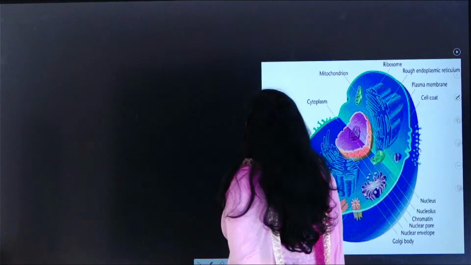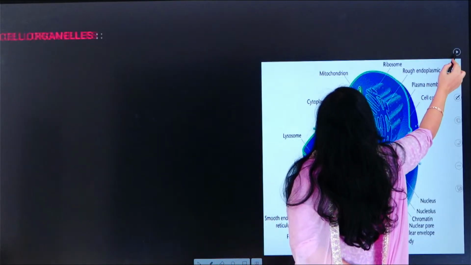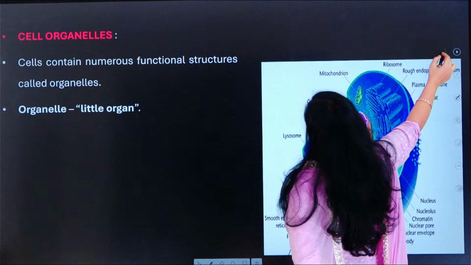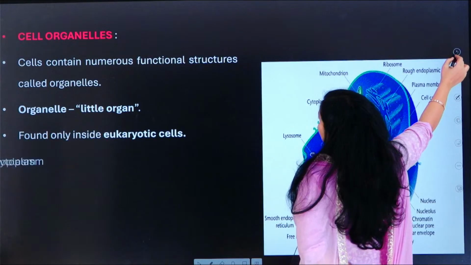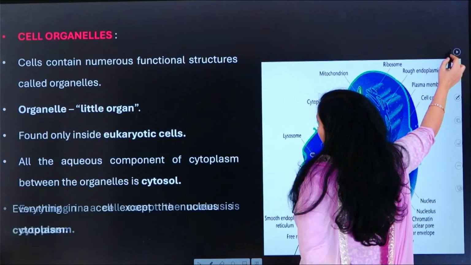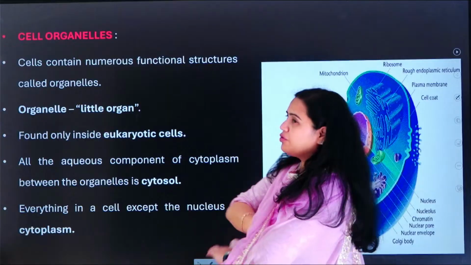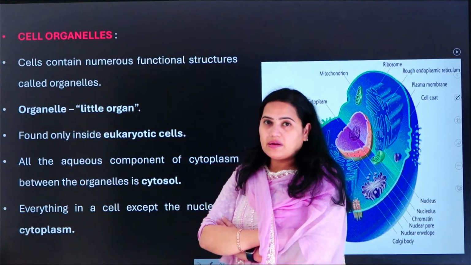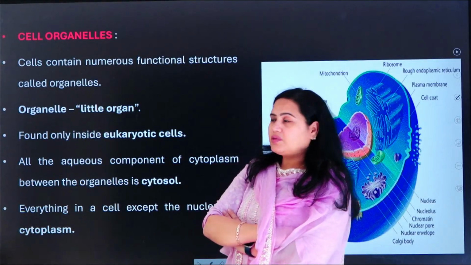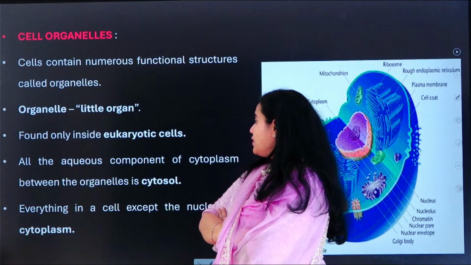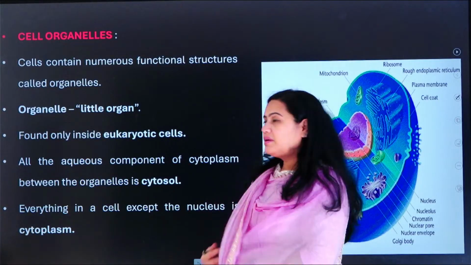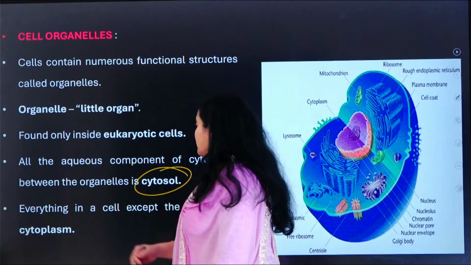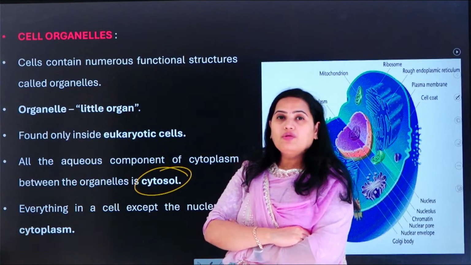Okay, and then let us understand, here I have mentioned the cell organelles. So we will read about cell organelles, okay? We already understood what an organelle is and what different functions they are specified to do. And then here you are seeing another concept called cytosol. What do you mean by cytosol?